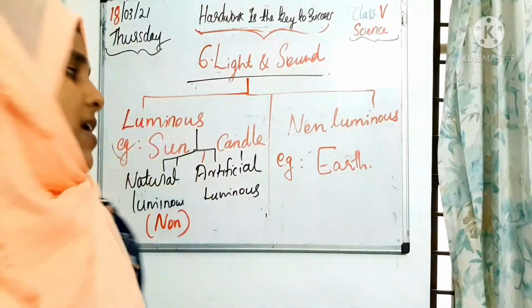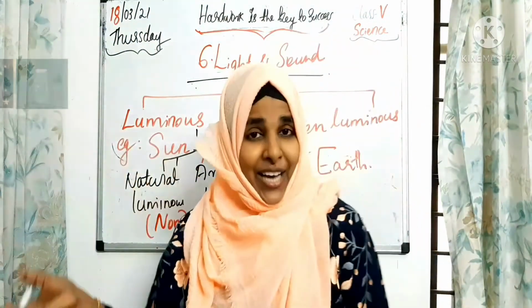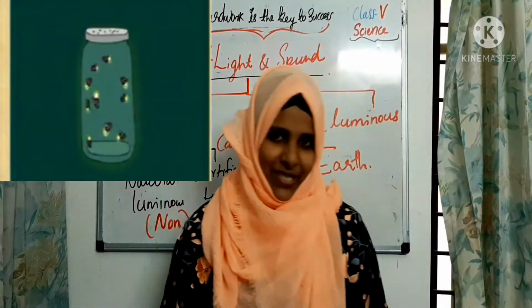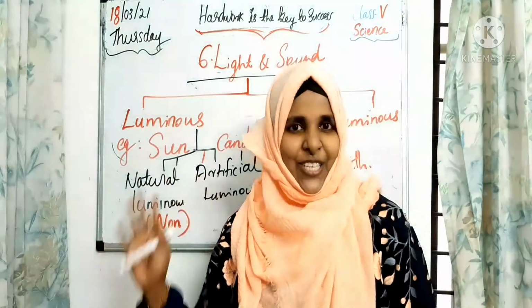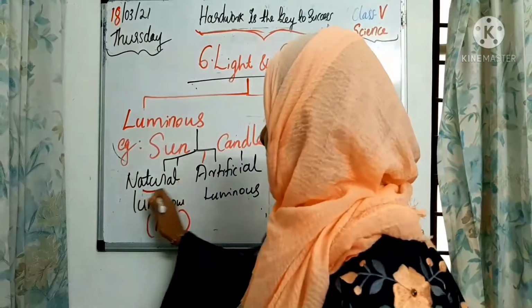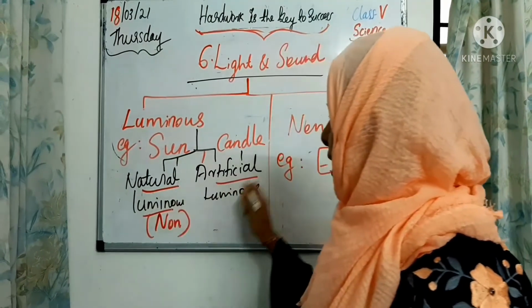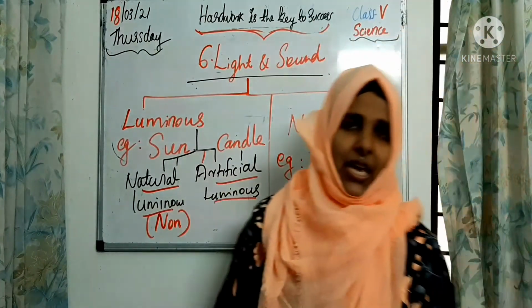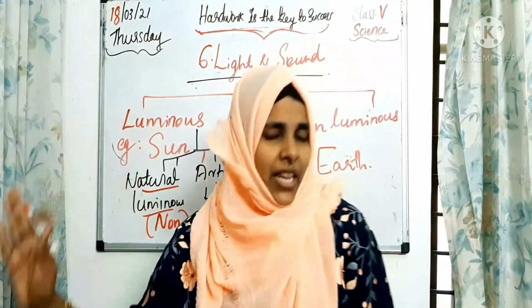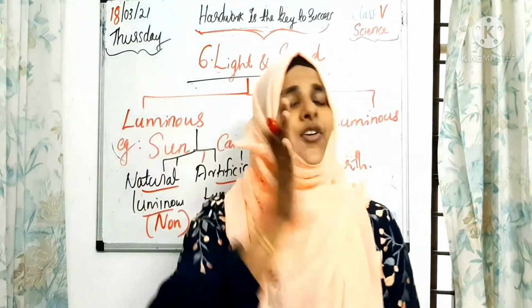Sun and star. But glowworm and fireflies, these are the living natural luminous objects. Okay, children, we can classify luminous objects into two types. What are they? These are natural luminous objects and artificial luminous objects. Natural luminous objects we can classify again into two: living natural luminous objects and non-living.